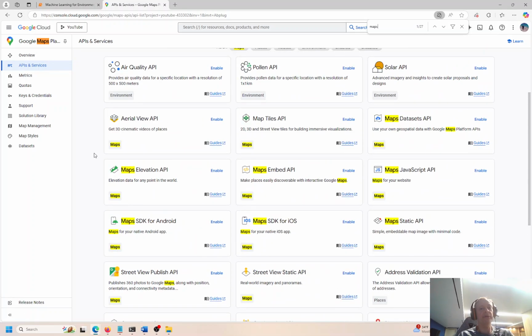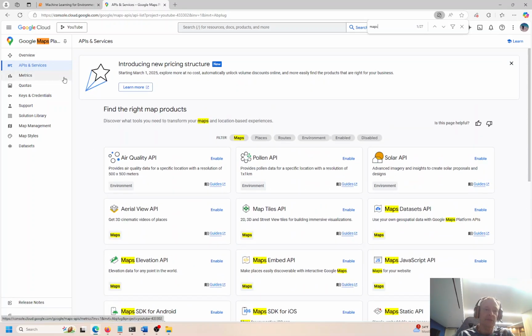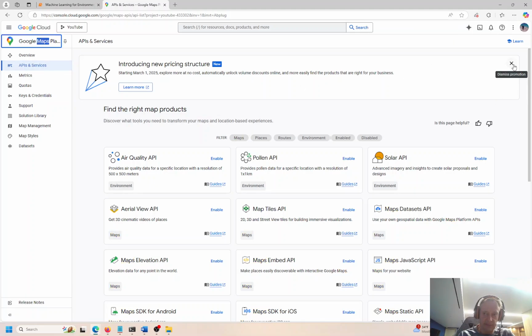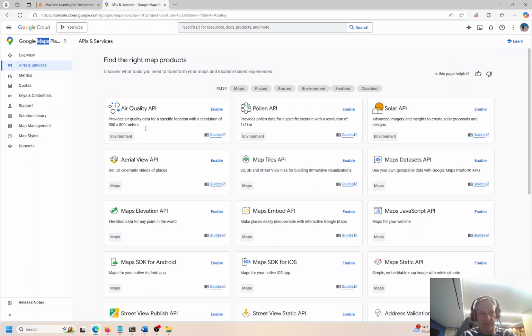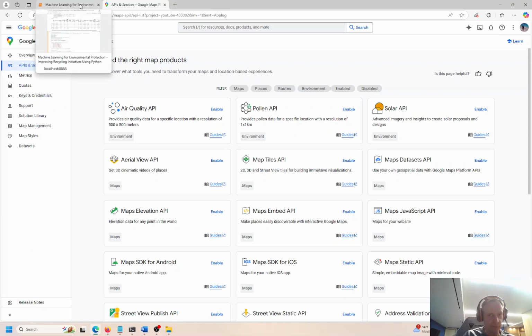So anyways, the point is you would go over here and create your own key. Just follow the instructions. It's very quick and easy to do. If I click this off and click that off, Time Zone, Routes API, Geocoding API. So there's a whole bunch of them. You would just pick the one that's relevant to you. I think there's overlap here, either Google Street View or Google Maps or Google Places. I think all three of those would work for you. So just go there, set yours up.